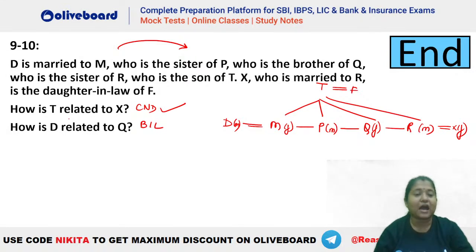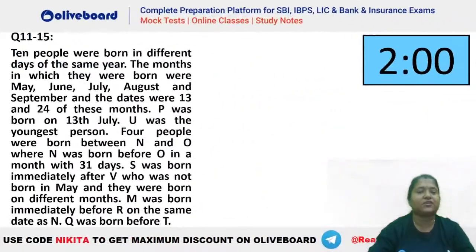Bilkul sahi hai. How is D related to Q? You can see D is here, Q is here. So D is the brother-in-law. So brother-in-law is absolutely right. I hope this is clear, everybody, right? So the answer to question 1 will be cannot be determined, and the answer to question 2 will be brother-in-law. Okay. Chalo, next question. Very quickly on your screen. Let's have a look at this one. Try this out.